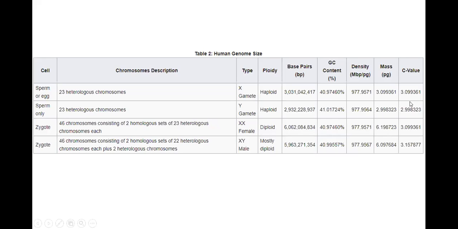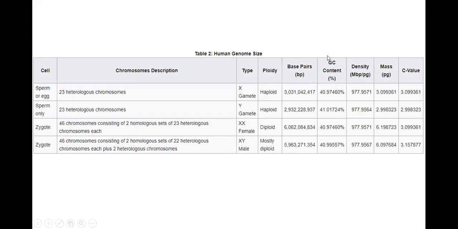So what are the C values in humans? We take haploid gametes, and diploid in terms of the zygote. Depending on the X gamete, Y gamete, XX, XY, we can give a specific C value, but we don't need to go deep into that. We are talking about chromosomes here: XX, similar, and XY, different, coming from father and mother. You look at the haploid and diploid organism and at the genome size. For the haploid, you talk about a single unit, 3 billion base pairs. For the diploid, you talk about double the number.